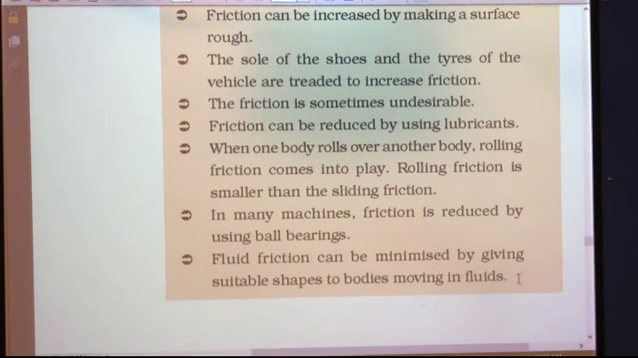So, in this chapter we have discussed friction. There are different types like static friction, sliding friction and rolling friction. Then we have seen its importance as well as its limitations, meaning where we need to increase the friction and where we need to decrease the friction. And at last we have discussed fluid friction. What is fluid friction? It is the friction offered by different fluids. It can be minimized by giving suitable shapes to the bodies moving in fluids.